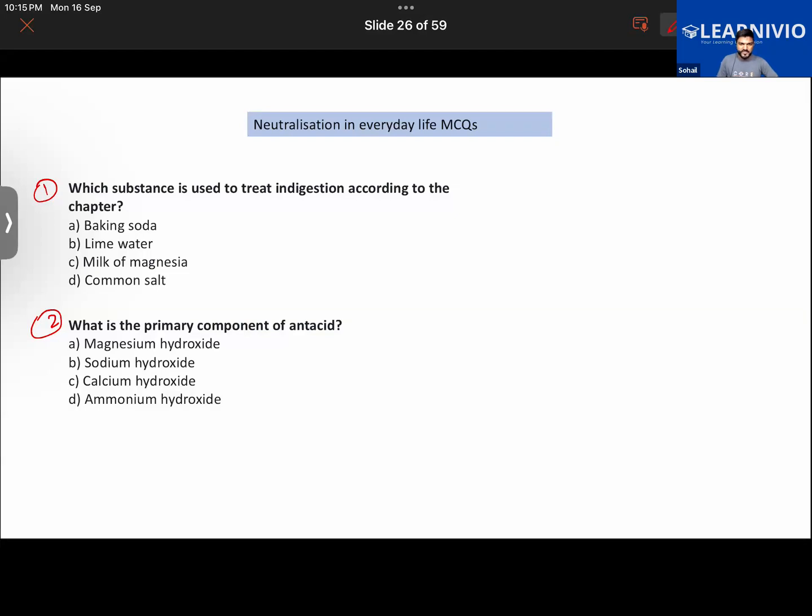The answer for the first one, that is not appropriate. It is less likely that milk will treat indigestion.